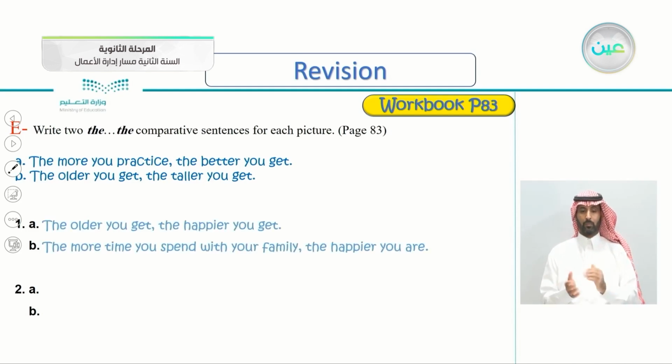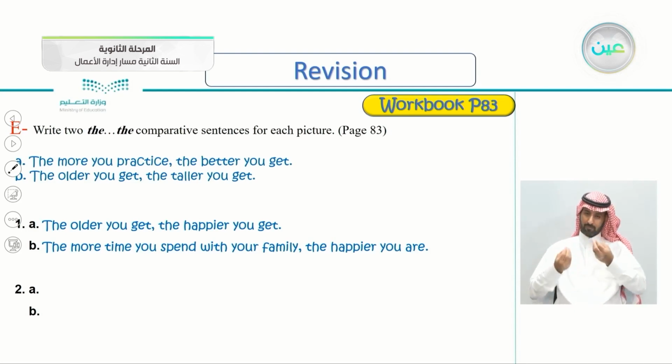So let's see the answer. The older you get, the happier you get. Very good. The more time you spend with your family, the happier you are. That's correct. And always remember that this is the result here, and this is the cause. Why am I happy here? Because I'm spending time with my family.